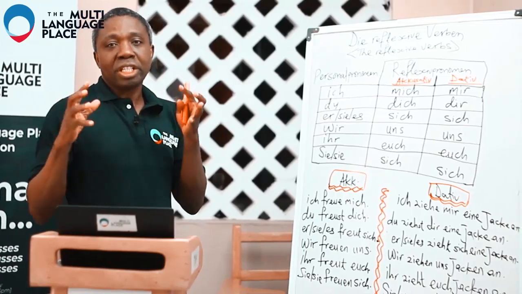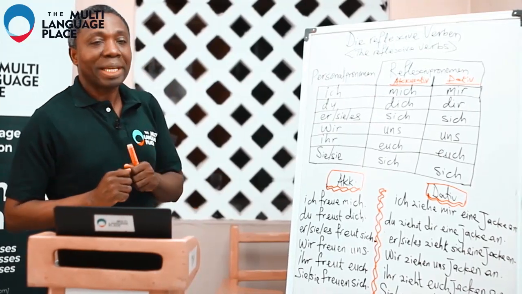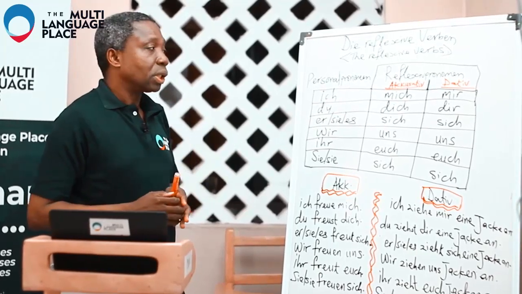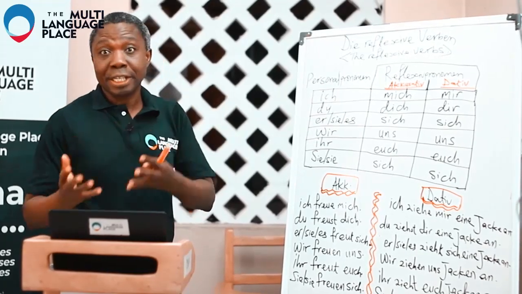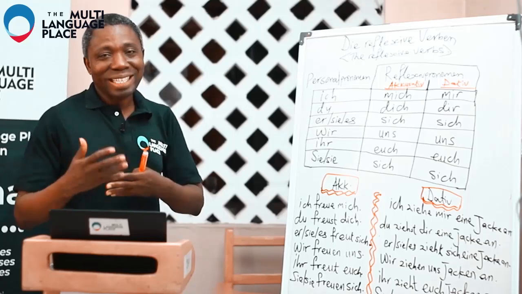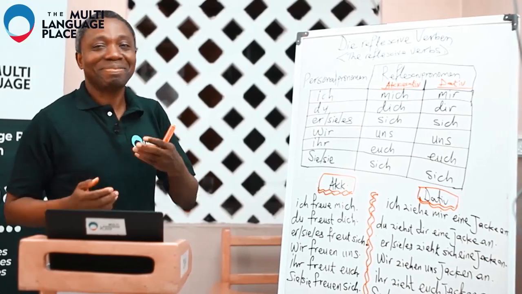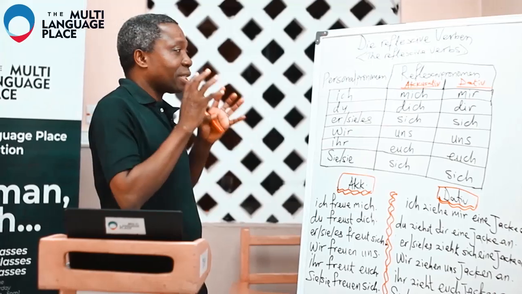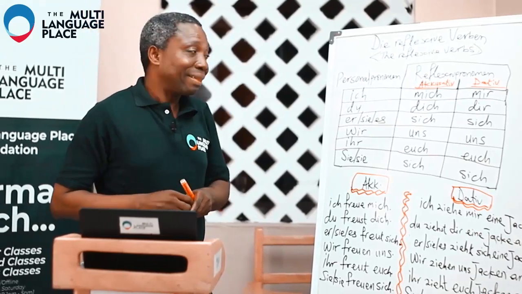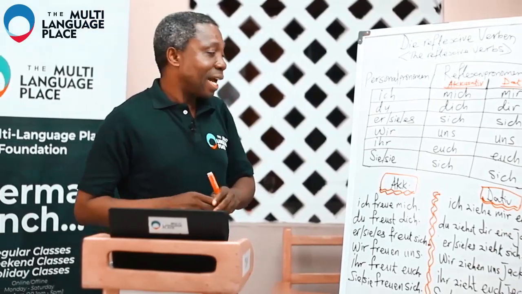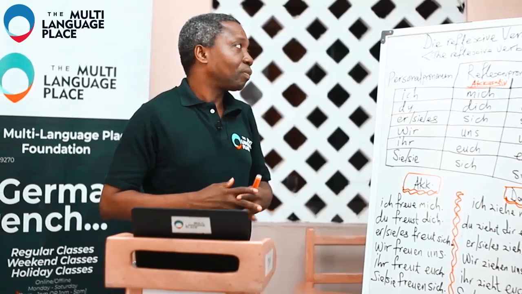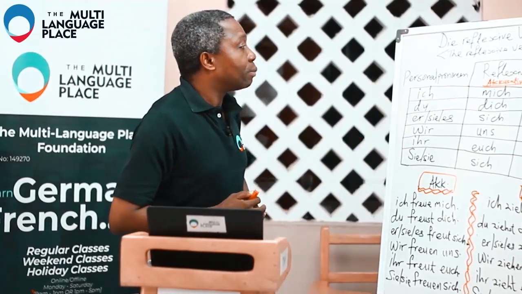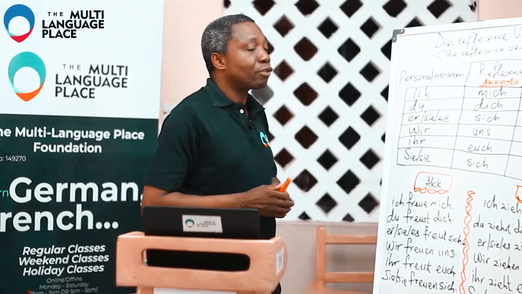But we are doing two things together. We are going to talk about reflexive pronouns in the accusative and in the dative. I hope you are used to that now, accusative, dative. We'll first talk about the reflexive pronouns, in the accusative and in the dative, and then we'll go to the reflexive verbs. Now, we have the table here of the reflexive pronomen.